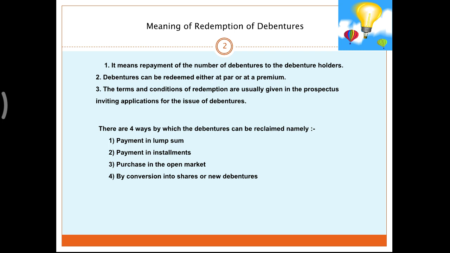Let's start with the meaning of redemption of debentures. Redemption means repayment. Once you have taken a loan from the public, the company has to repay the principal amount on maturity. Redemption can be at par or at premium. The terms and conditions of redemption, the interest date and principal repayment date are mentioned in the prospectus. There are 4 total ways under which redemption can be made.